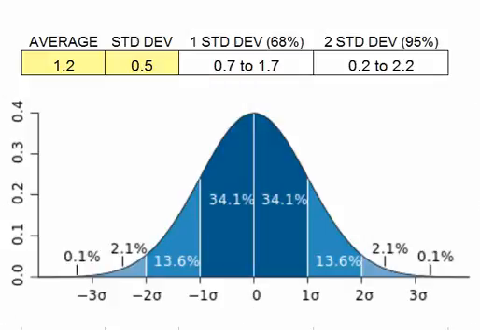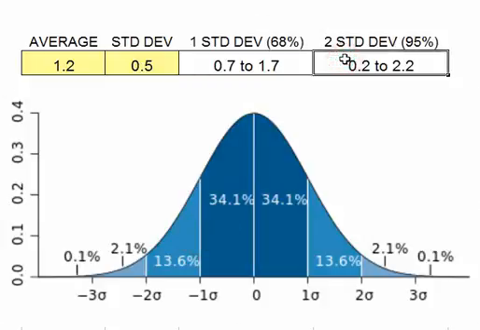So if we start with the mean in the middle, which is the 1.2 grade level gap, and we move 1 standard deviation in either direction, both negative and positive, so half a grade below to half a grade above the average, that's where we get that 0.7 to 1.7 grade level gap.